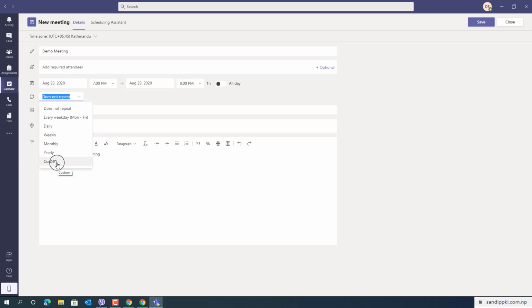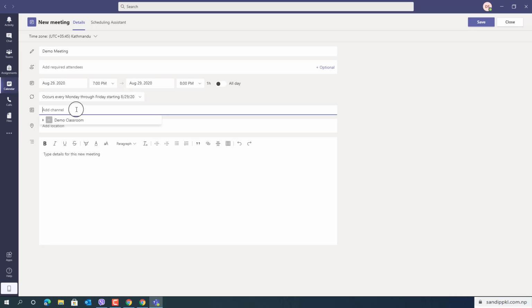You can set as you want. Here, let me set to occur every Monday through Friday starting 8/29/20. That means you need not to set it every day.